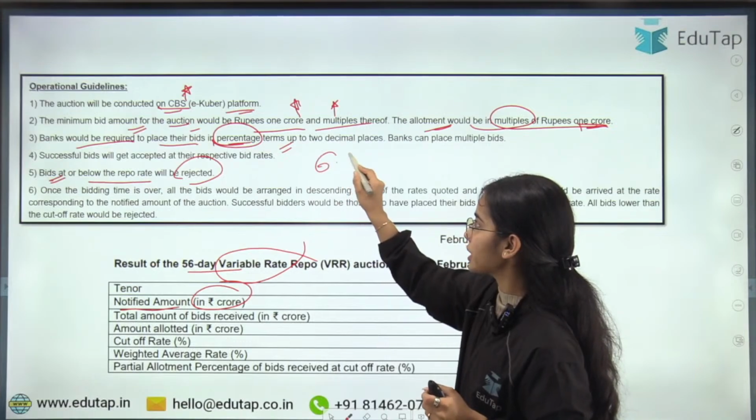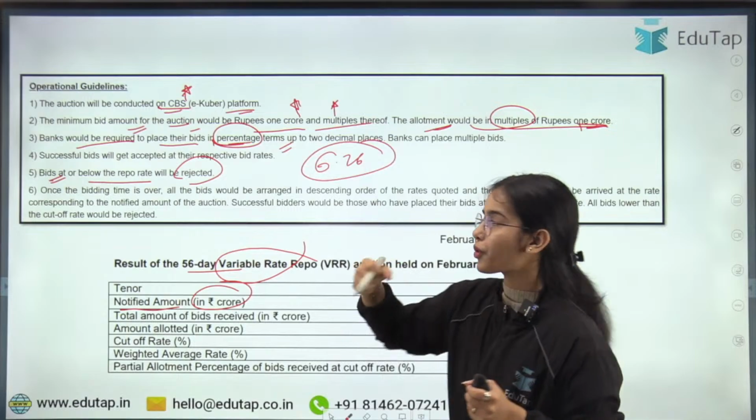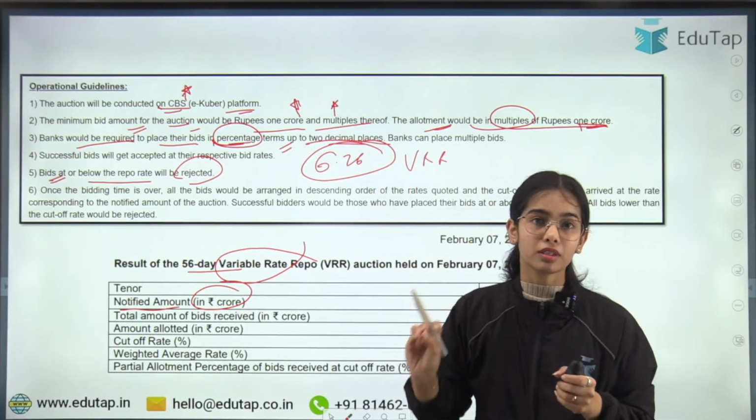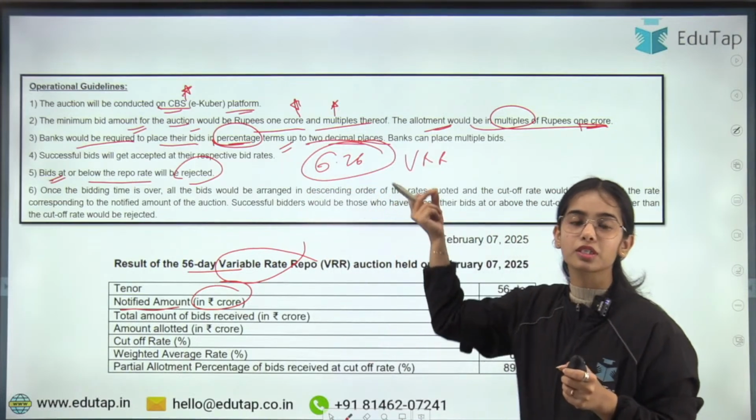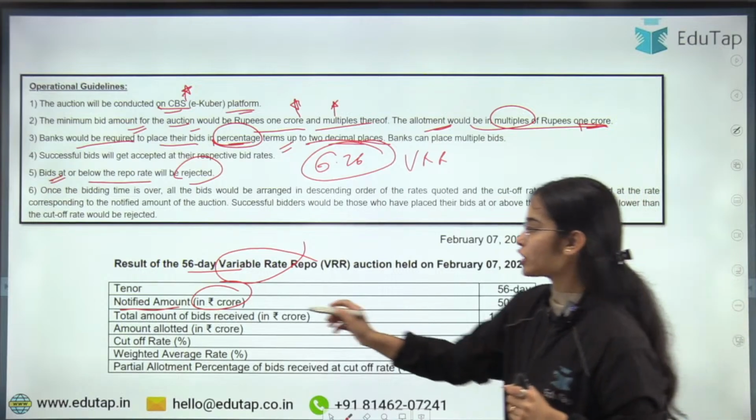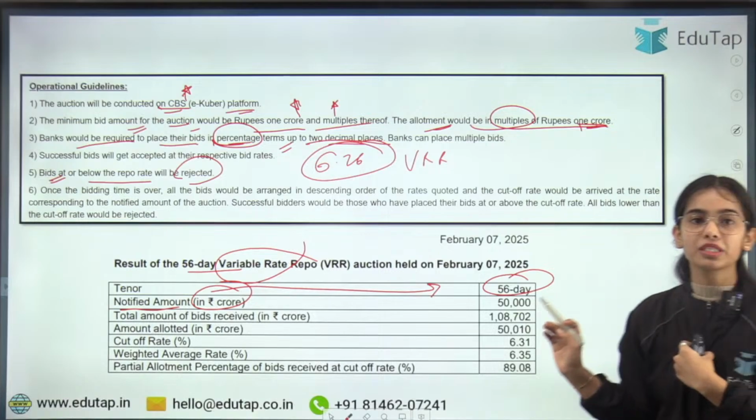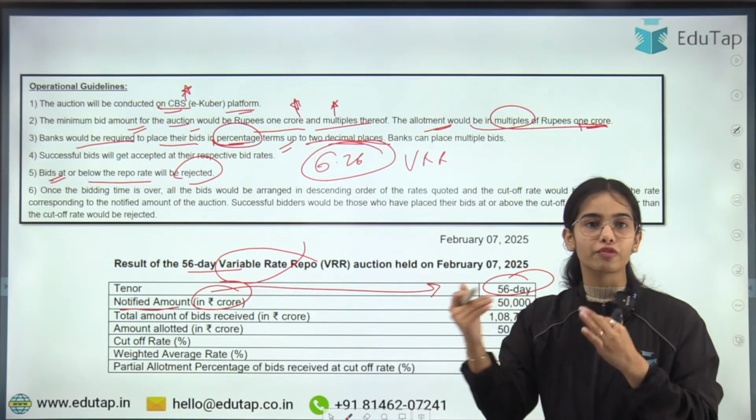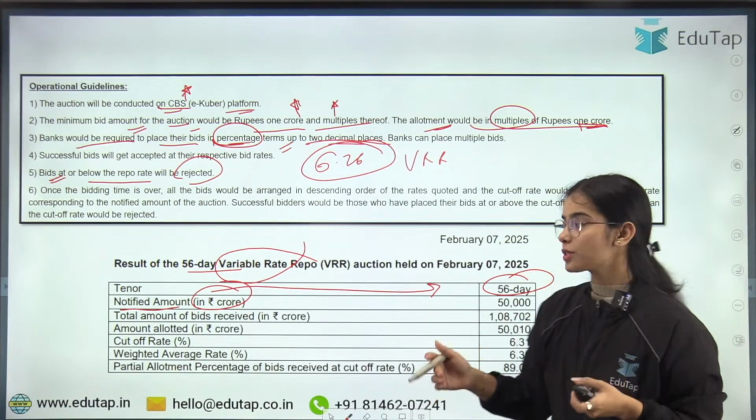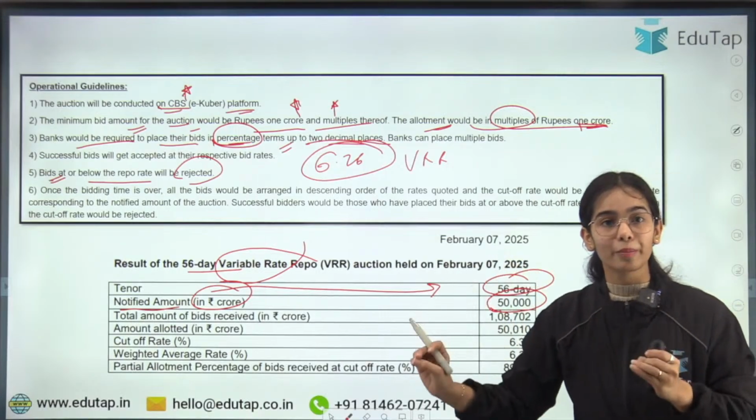That is the percentage at which they will be ready to take the loan from the RBI under the VRR, and the bid should be in 2 decimal places, that's 6.26%, 6.31%, and such. The total tenor for which the repo is conducted is 56 days. That means the banks can take the loan for 56 days under the variable repo rate that the RBI has conducted. This is providing 50,000 crores of money to the banking system.